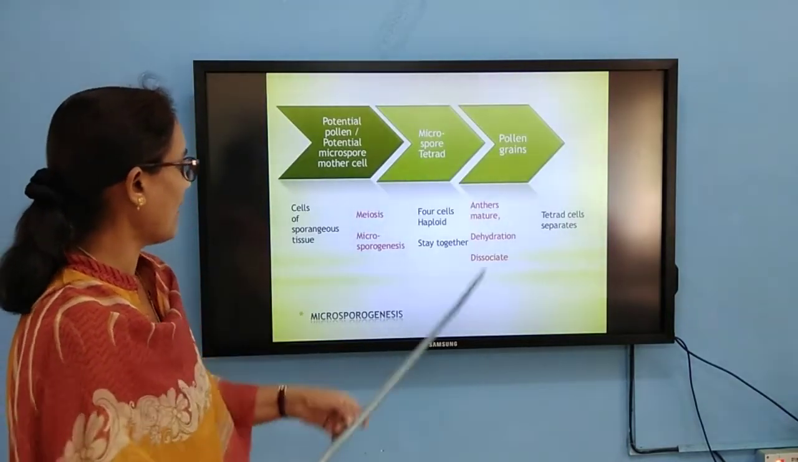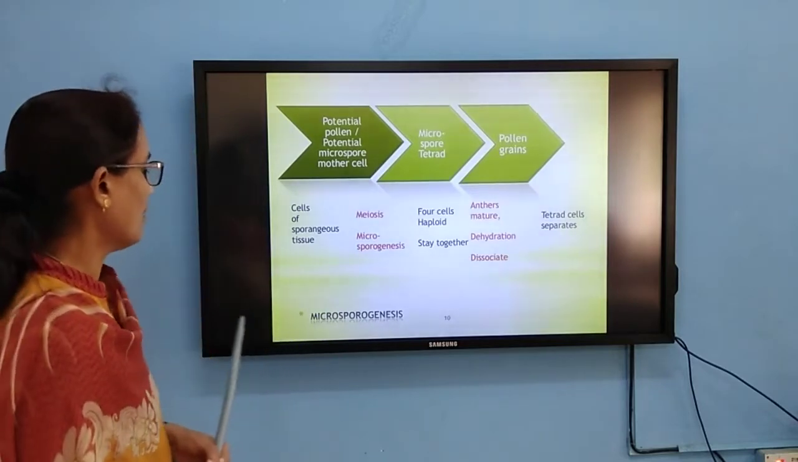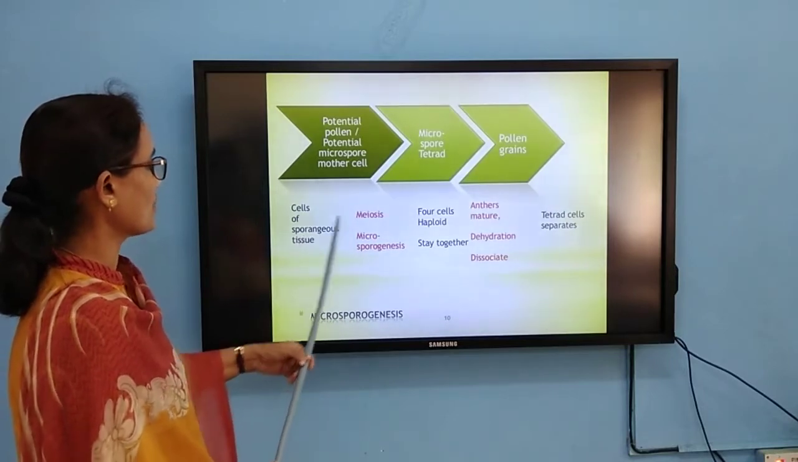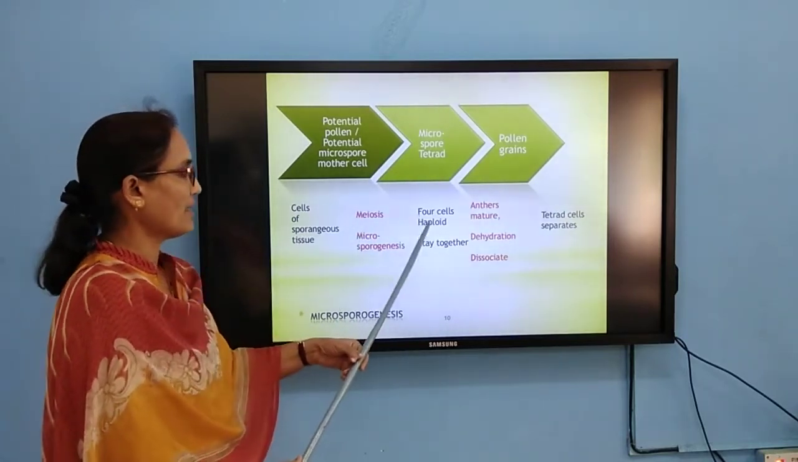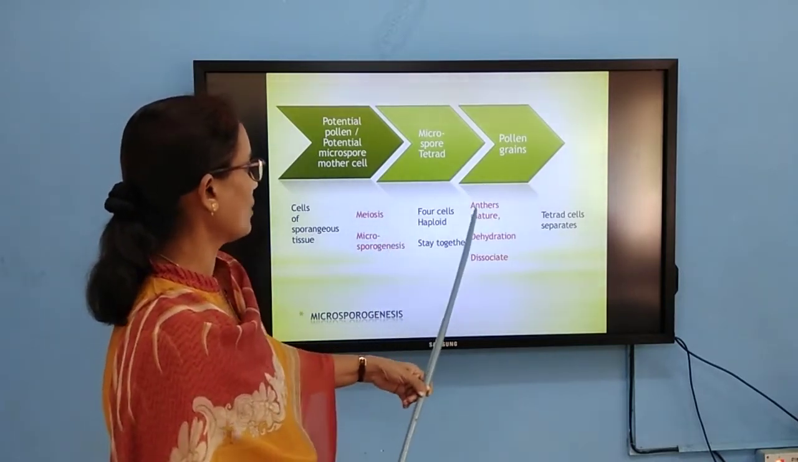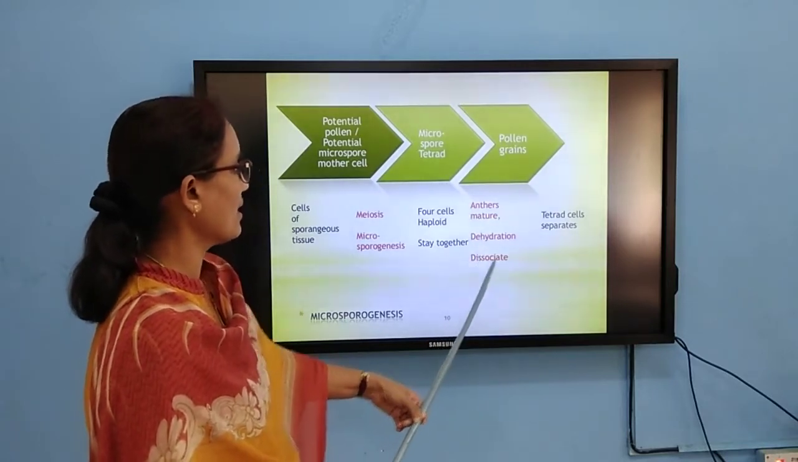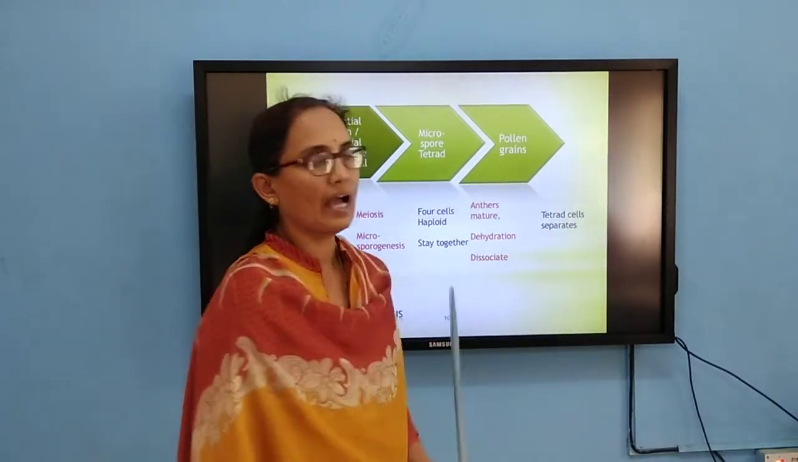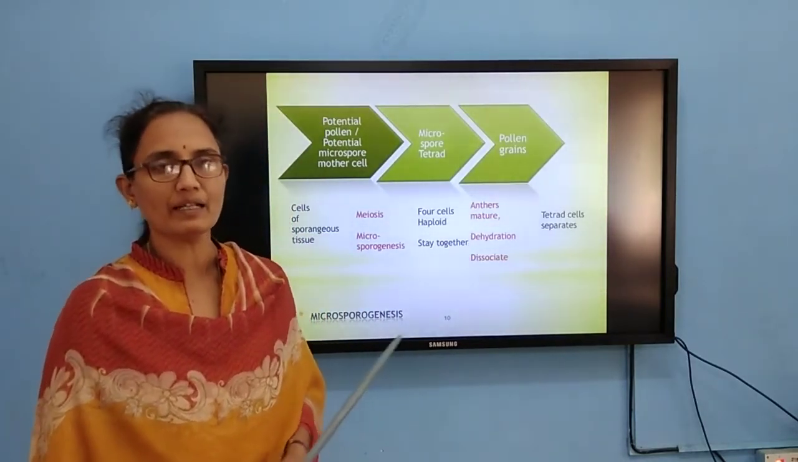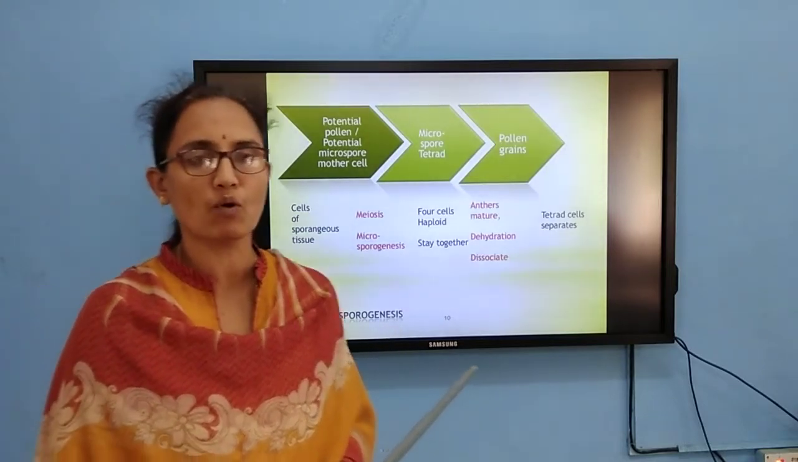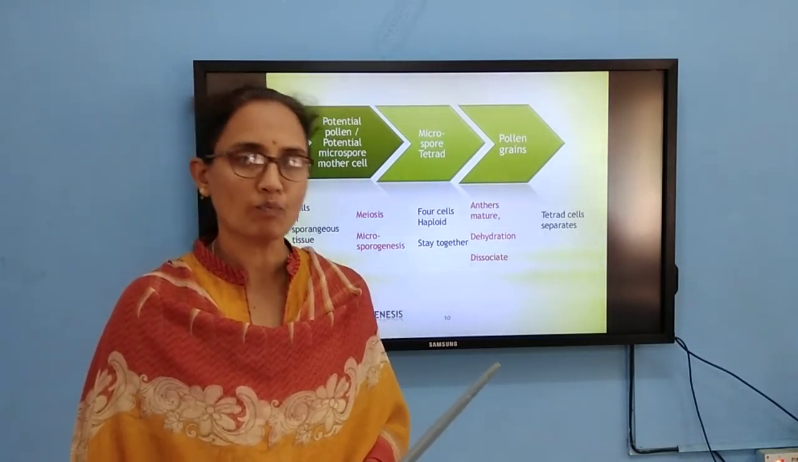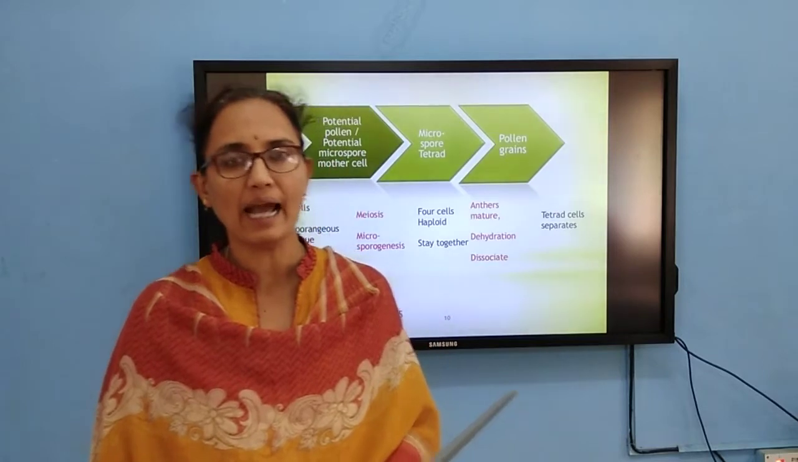This is given in detail, the microsporogenous tissue, in stepwise cells of the sporogenous tissue. It undergoes meiosis and 4 haploid cells are formed. When the anther matures, it undergoes dehydration and dissociates, the tetrad cells separate, and they form your pollen. The other name for this pollen is microspore or male gametophyte. So, microspore, pollen grain or male gametophyte.